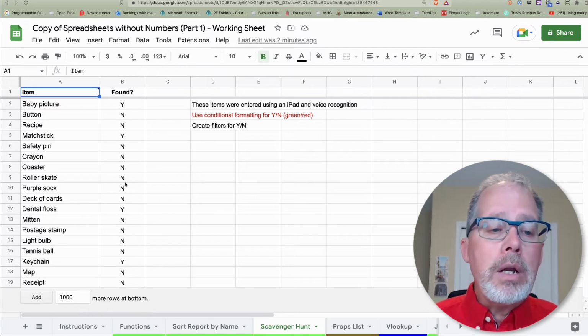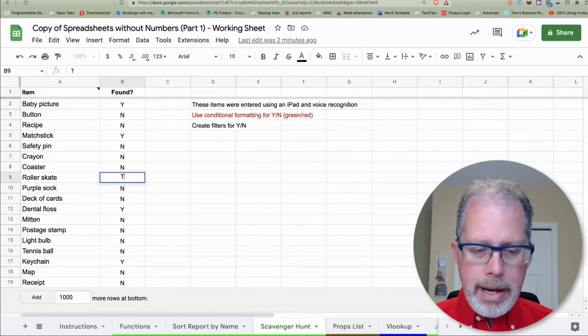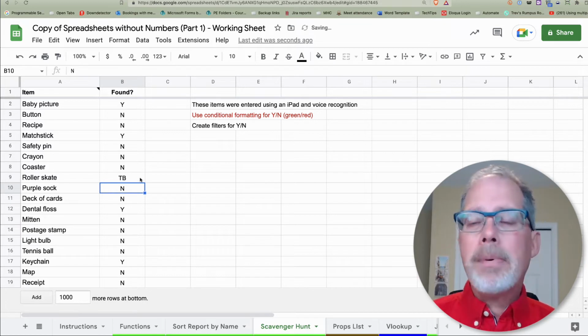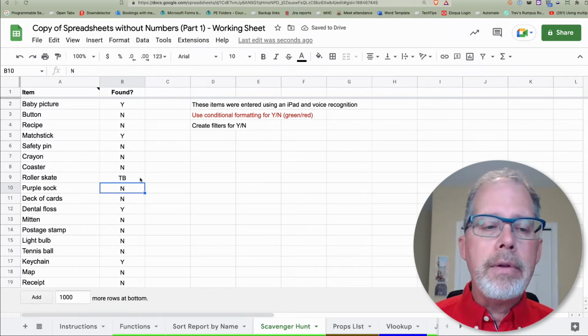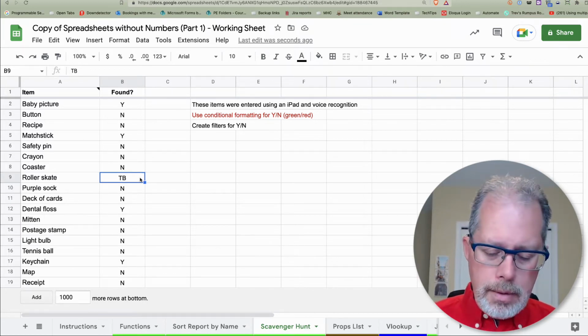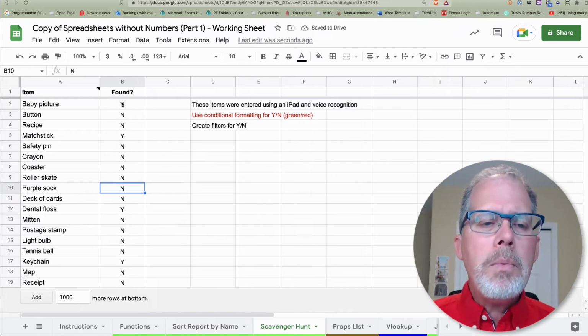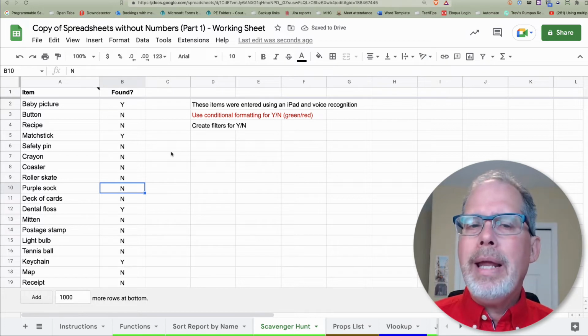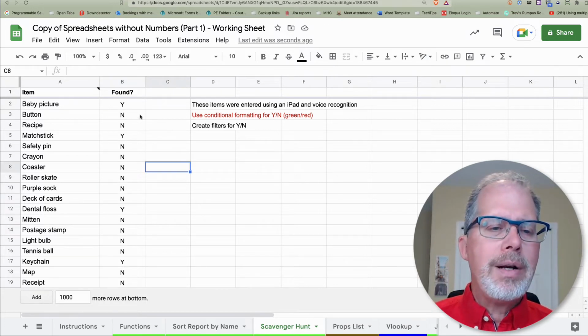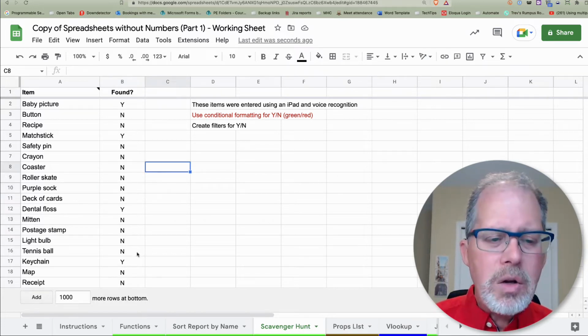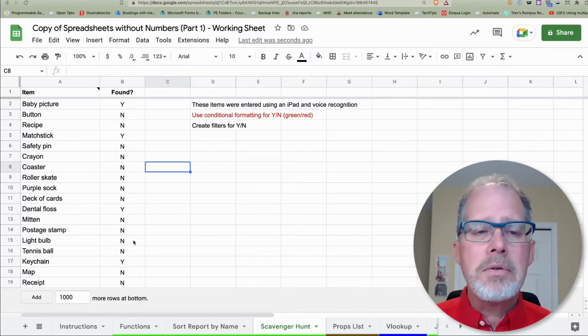I might be working on a roller skate, so I could actually put my initials in here just so other people aren't trying to find it, because I've got a line on this one. But I'm going to go back to no. So here's the hard part. How do we quickly look and see what we need? Yes, you can look at it, but you really have to kind of look at it, especially when you're using capital letters and stuff.